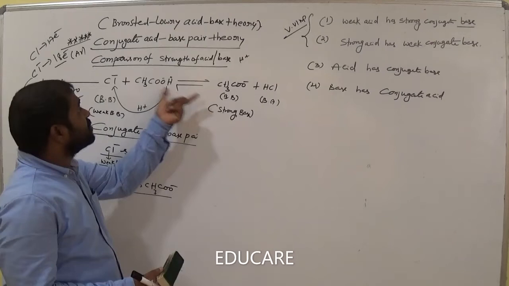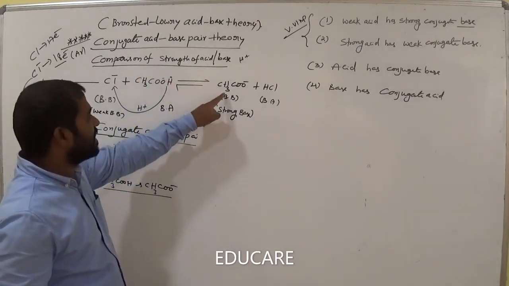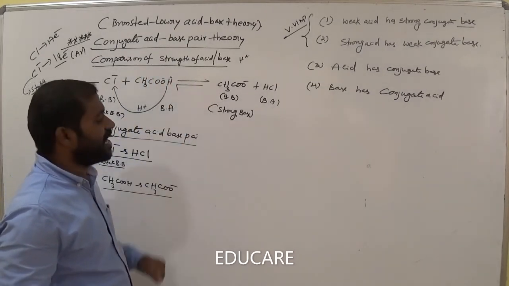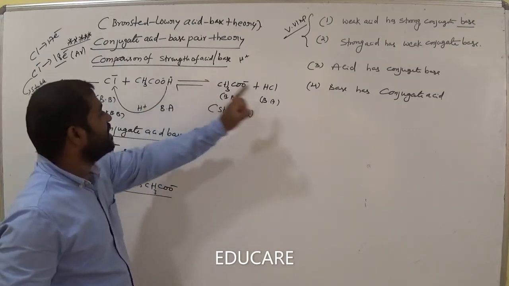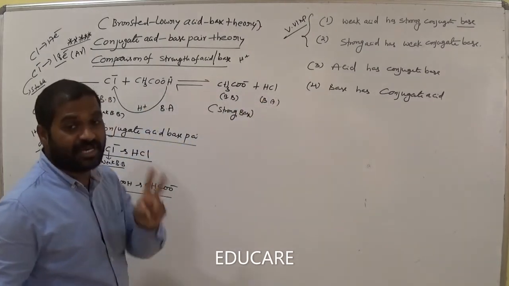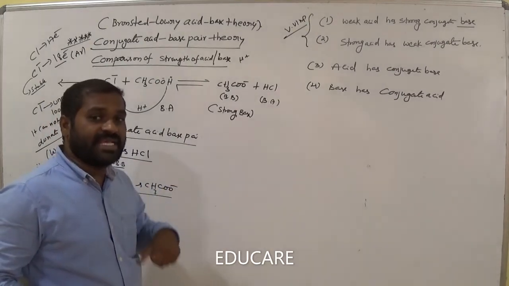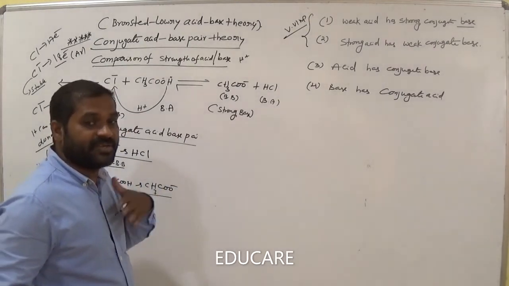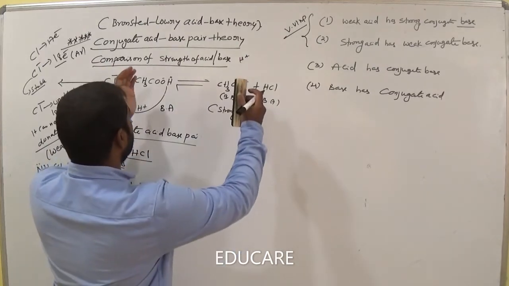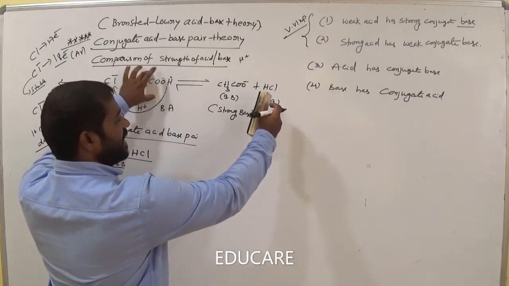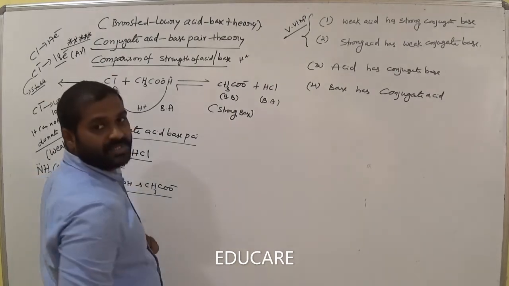Now in this case we compare the strength of acetic acid and acetate ion. Acetic acid and HCl. Actually both are acids, you know. Now which one is strong and which one is weak acid? That is my point here. For that purpose, I have to write both acetic acid and HCl in the opposite direction.